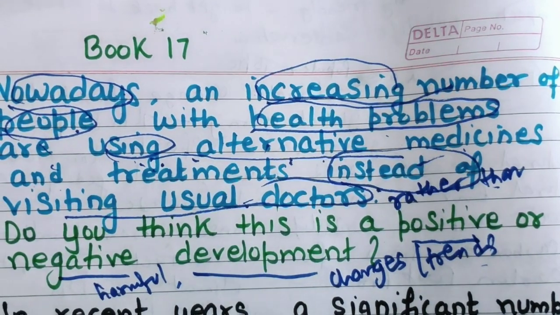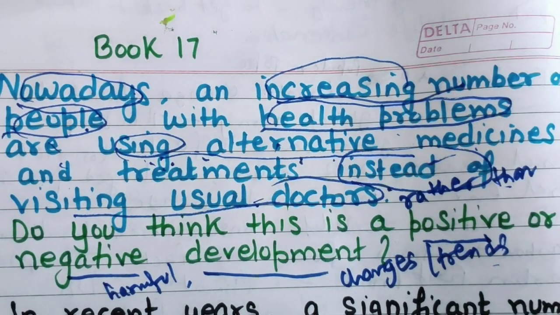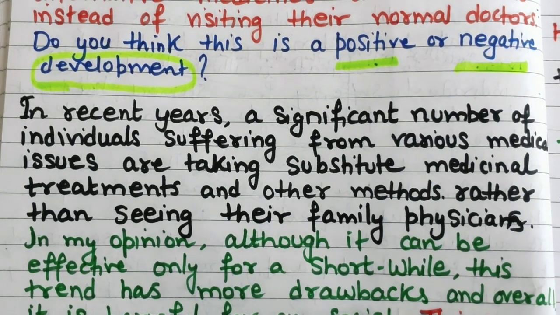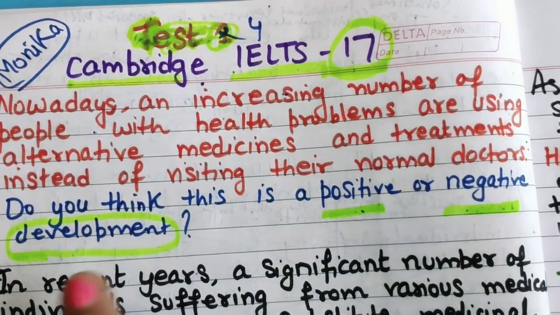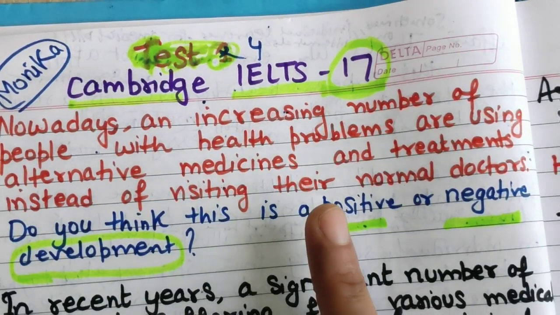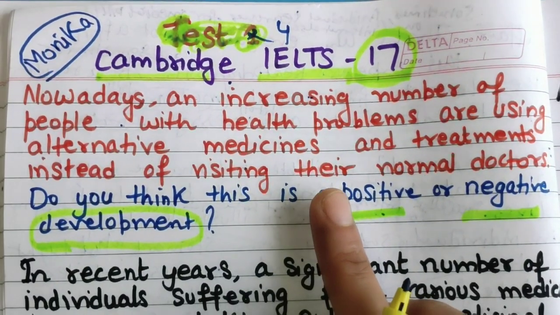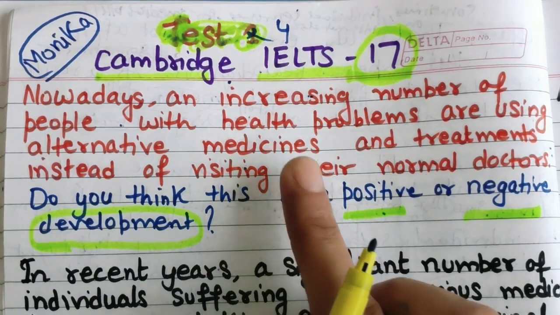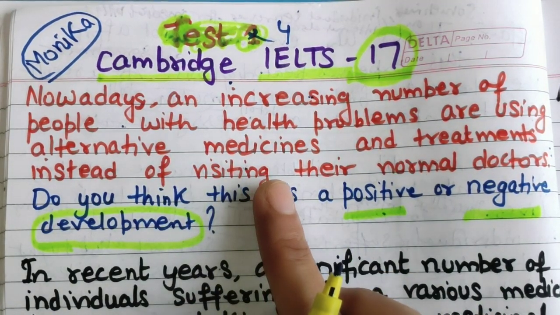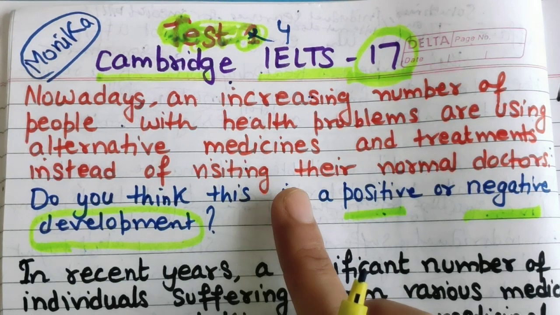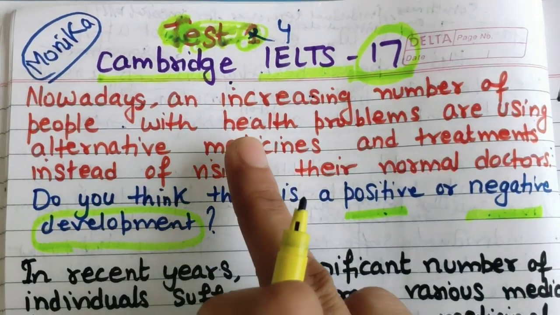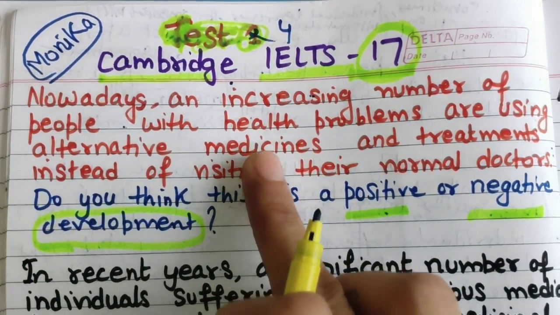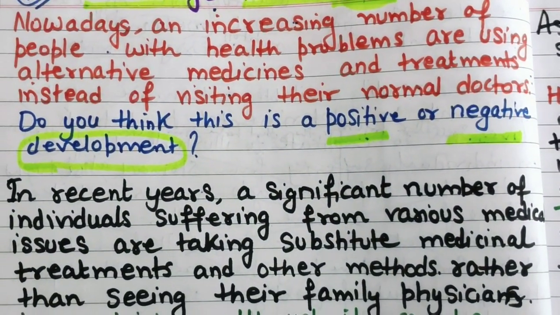Okay, let's look at the introduction. Now, as you know how to write an introduction, first you can write an introductory sentence about the main topic. The main topic here is medical treatment. If you can write any common, normal introductory line for the topic, it is well and good. Otherwise you need to paraphrase the question statement. So how I have done it, please look at this.